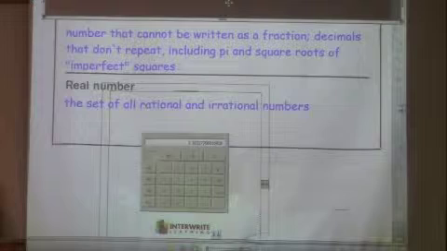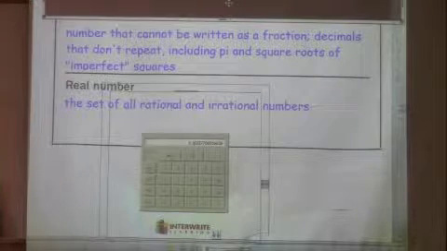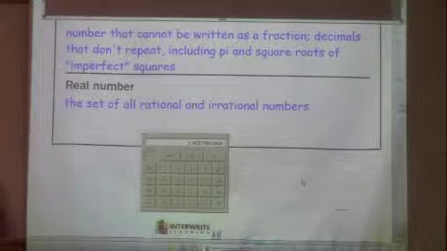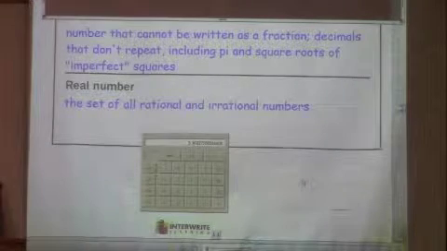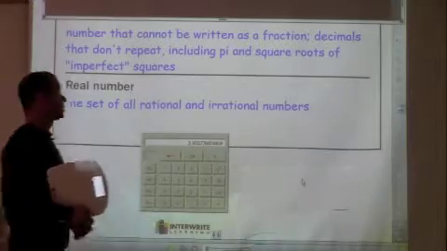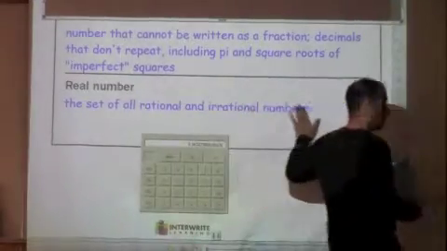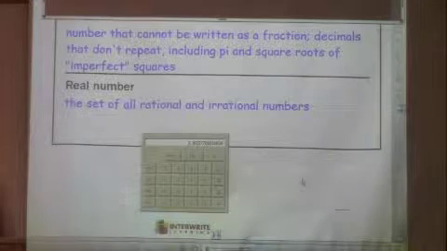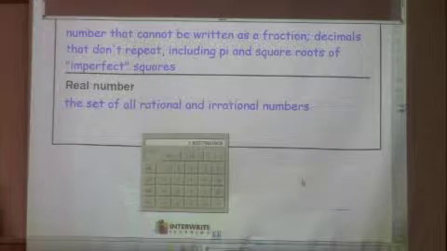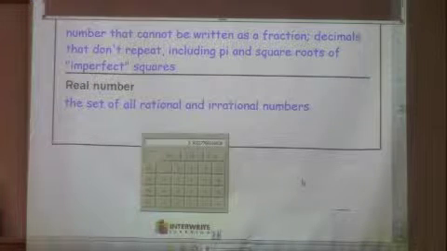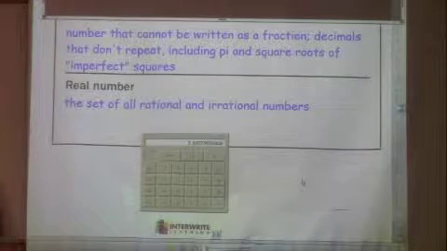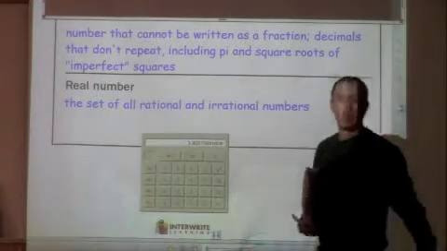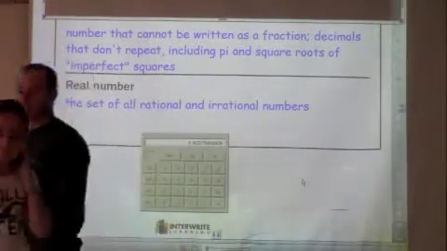Okay? And then finally our last vocab word, real number. If we take all the numbers that we can write as fractions, so the rational ones, and all the numbers we can't write as fractions, the irrational numbers, put them all together, we have what's called the real numbers. All the numbers you guys have ever dealt with. And there are numbers that aren't real. They're called imaginary numbers, and you get a taste of those in your junior year, when you're in Algebra 2.